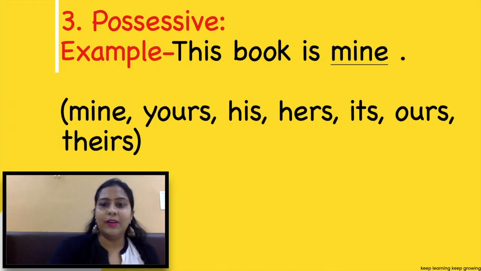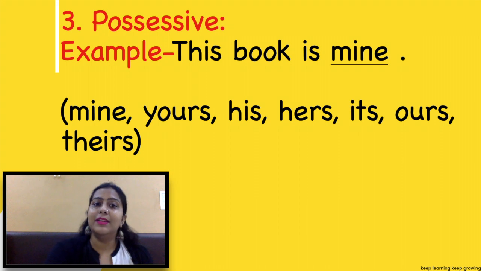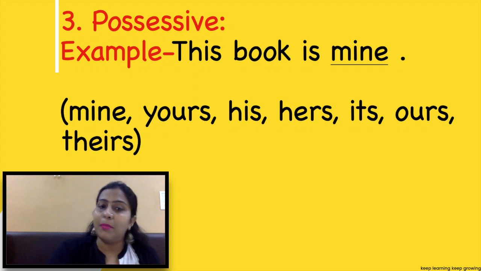Now the possessive one. The word itself suggests it is something which is very possessive. See an example I have given. This book is mine. The words mine, yours, his, hers, its, ours, theirs. In case of possessive, we should not use any apostrophe.